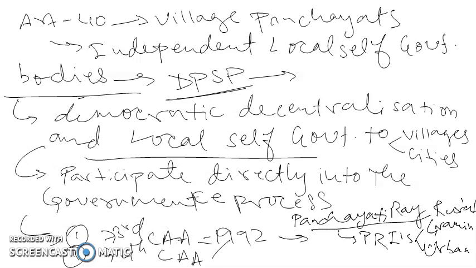So, Government of India, to provide for more democratic decentralization, did constitutional amendments.